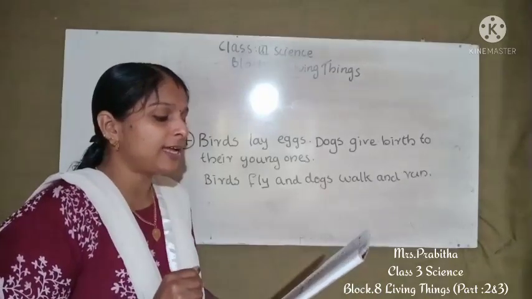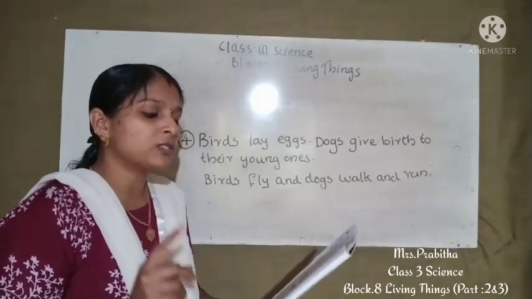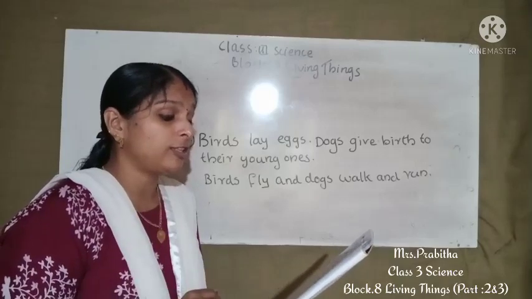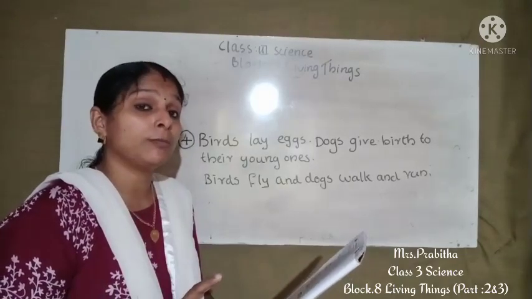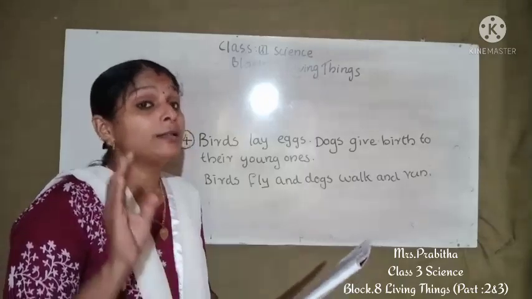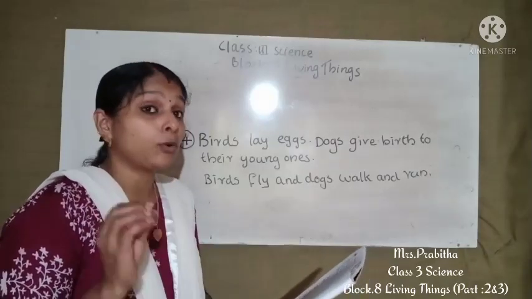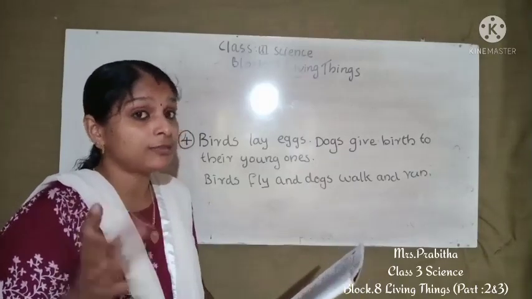So how can we write the answer? The car moves from one place to another place. Why is it a non-living thing? A car is a non-living thing because it cannot move on its own. Okay, it cannot breathe and it cannot grow. Many reasons you can write.